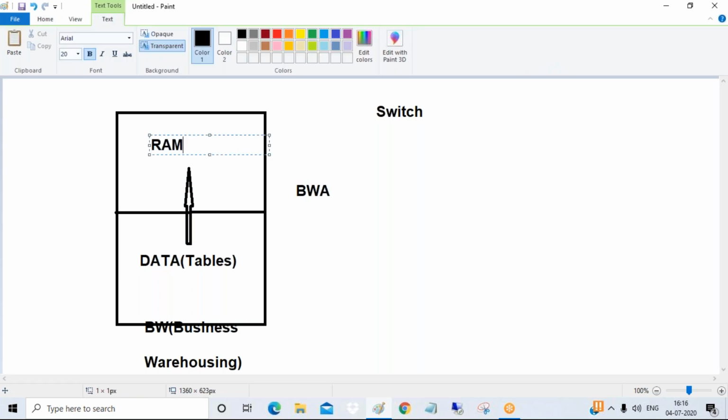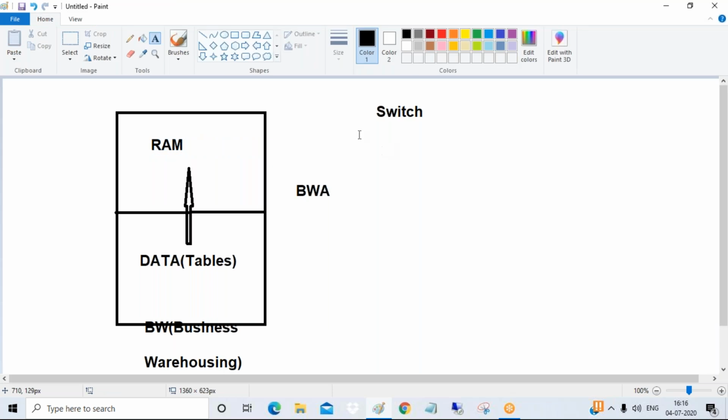And here you can do your intelligence analysis. It supports many analytics: dashboards, pie charts, different types of analytics. Intelligence analysis you can perform in the BW system. The reason is, because of this Business Warehouse Accelerator, whenever your BW system is on, it will read all your data from the database and store it in RAM. And on top of this RAM, you can do your intelligence analysis reporting.